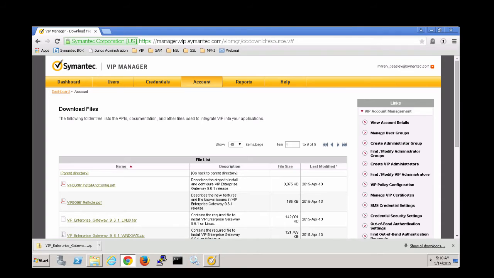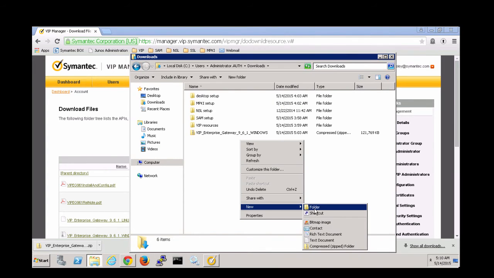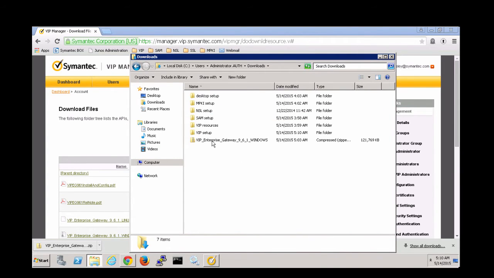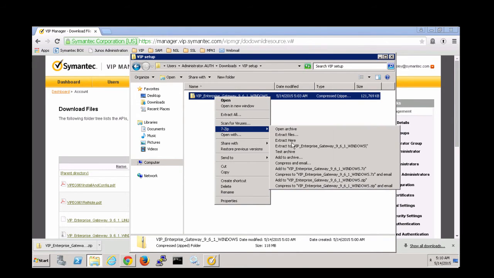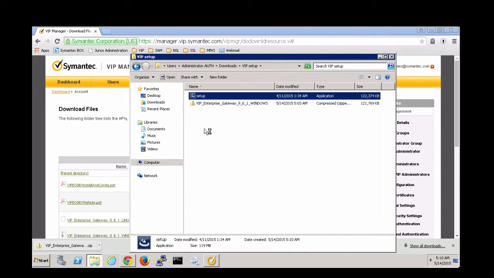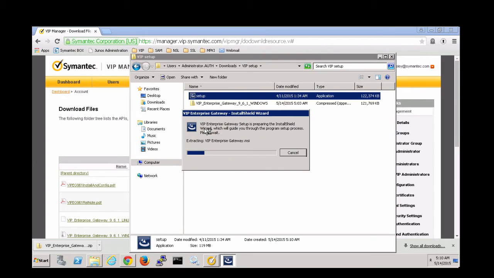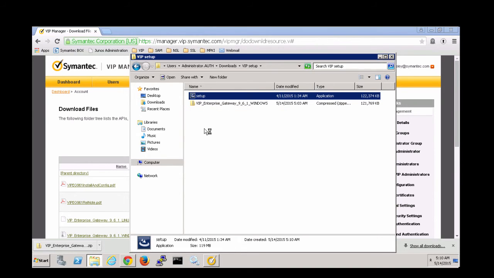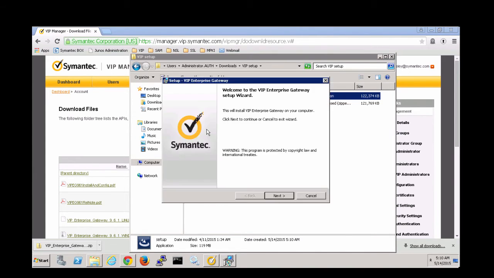Next, I'll create a working folder, extract the install file from the zip, and run it. After the license screens, we'll need to set up an initial user who has access to this software.